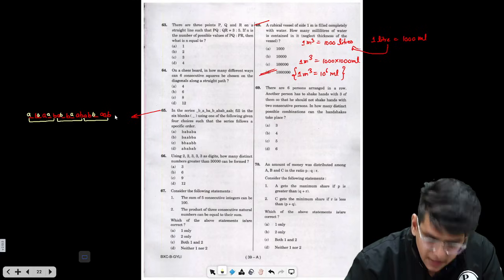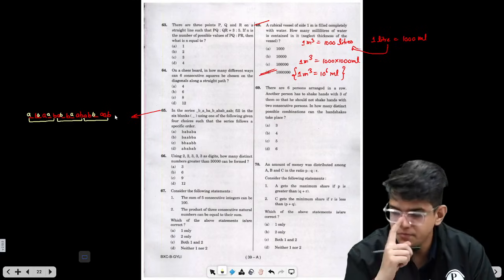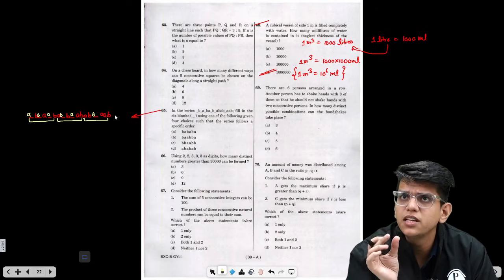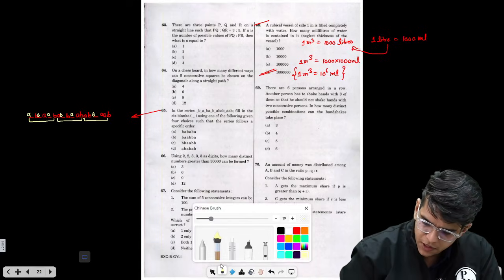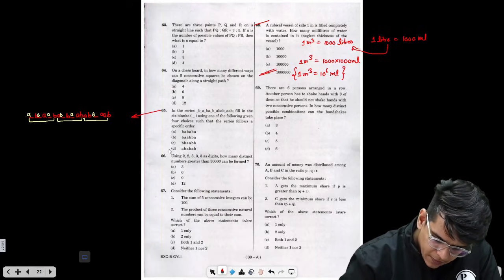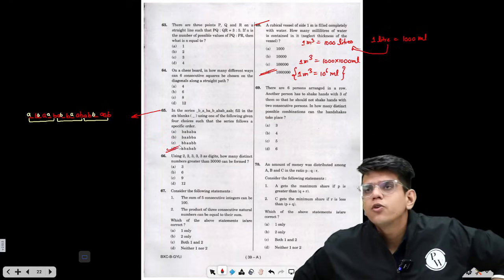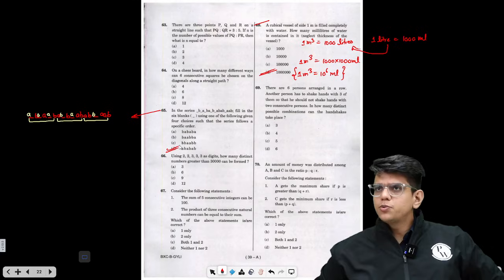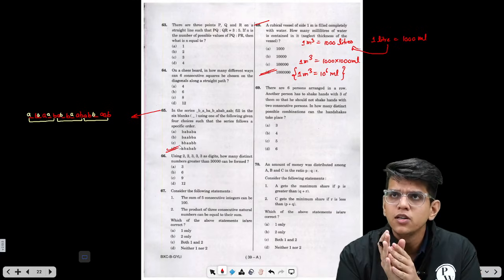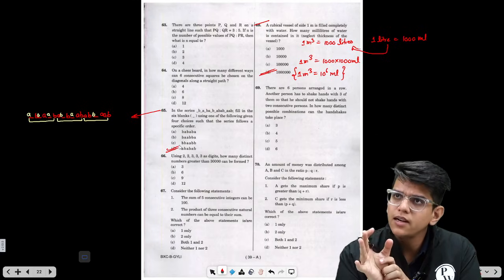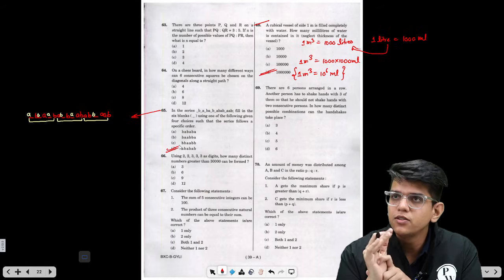It is repeating. Every set of 6 letters has ABB, AAB. So the correct option will be option D. In such questions, what you need to do is place these options here and check in which of the options you are getting the correct sequence. No rocket formula, right? Rocket science, easy question.